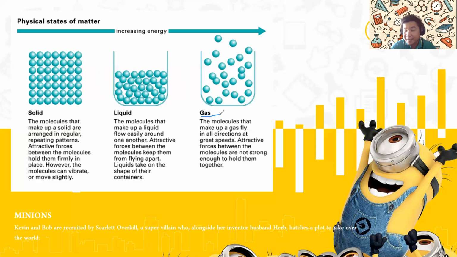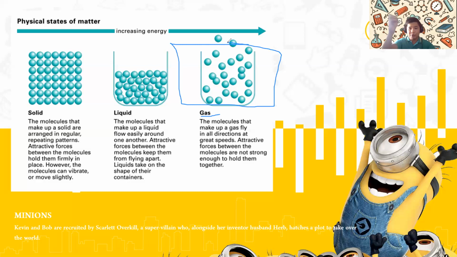An example of a gas is the one that we use to live right here, right now, when you breathe in and when you breathe out. The molecules that make up a gas fly in all directions. If you are able to get some gas and put it under a microscope, you will see that they look like the third one. See that?